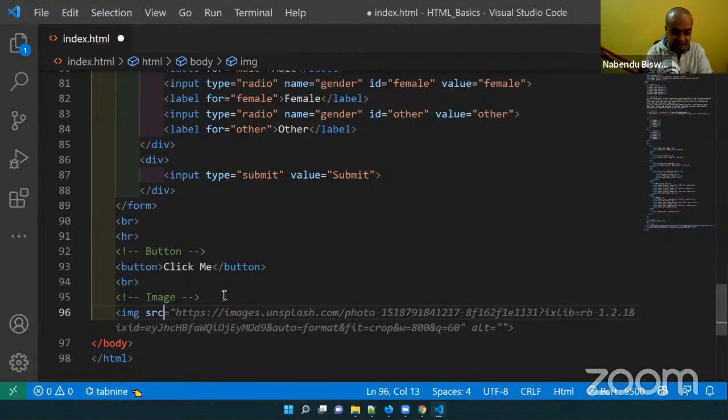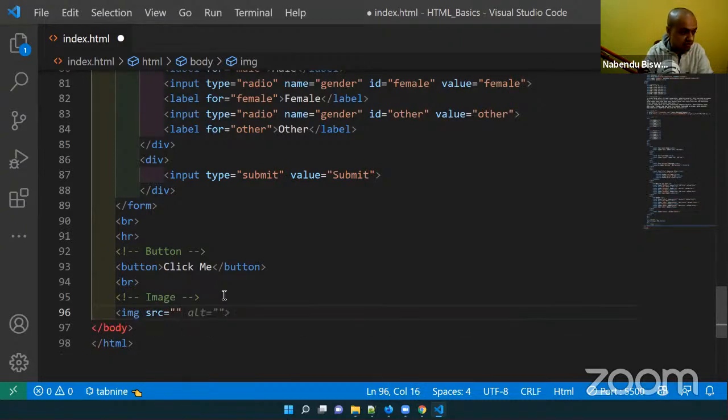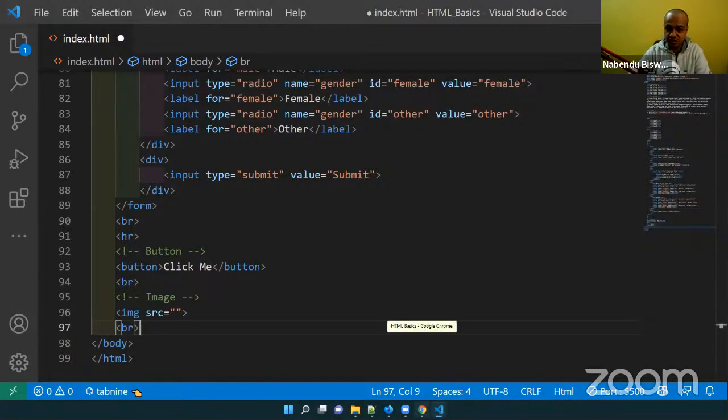So it has an src equal to, and you have to give a source here. There are two ways to give a source here. One way is to have some images stored locally, and one way is to give a link of an image. So let's do the other way.